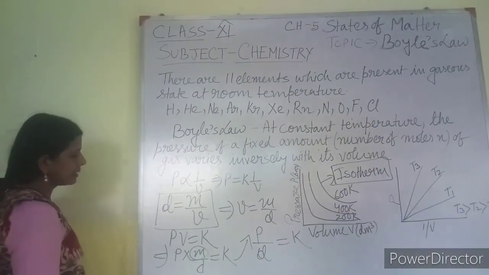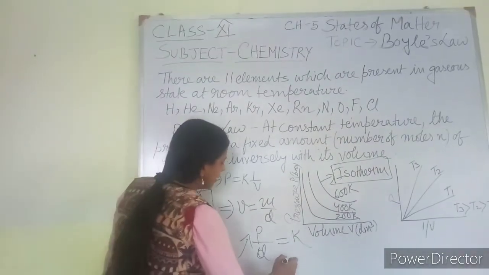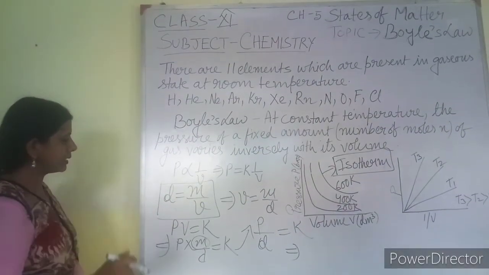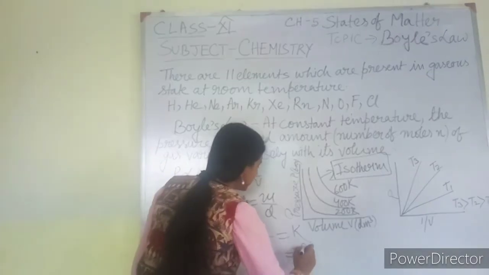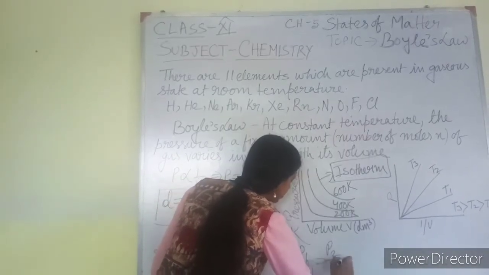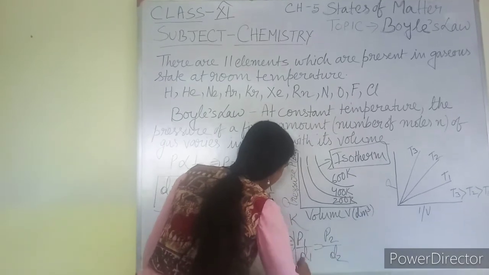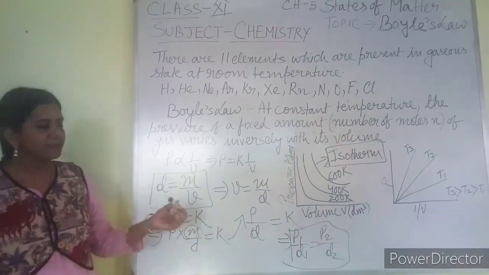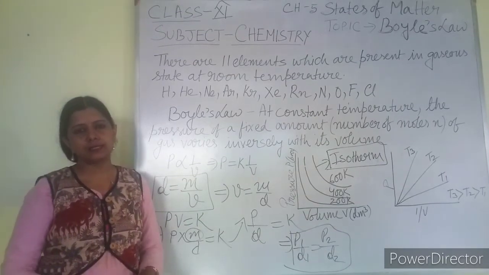As I wrote P1 V1 equal to P2 V2, here I can write P1 by D1 equal to P2 by D2. This equation can also be used for calculating the density of a substance.